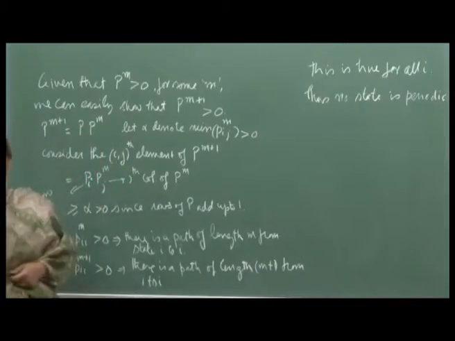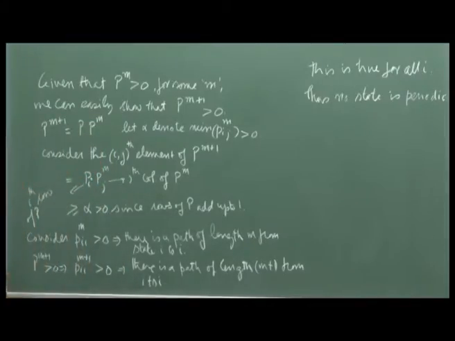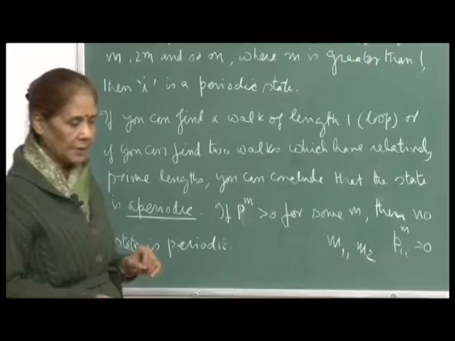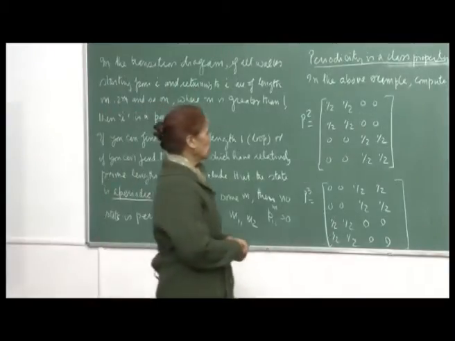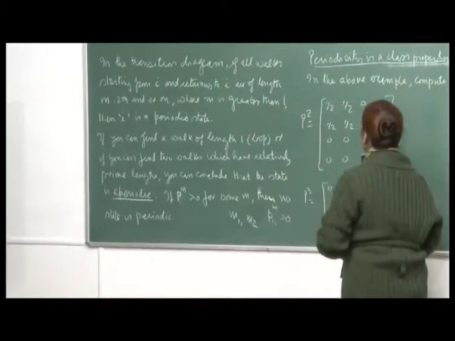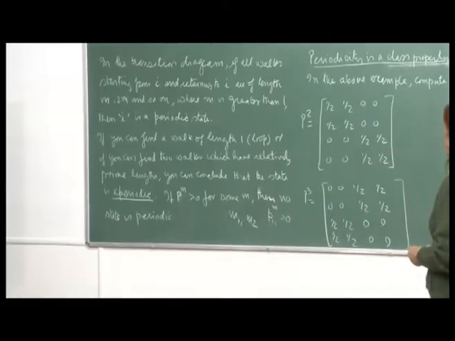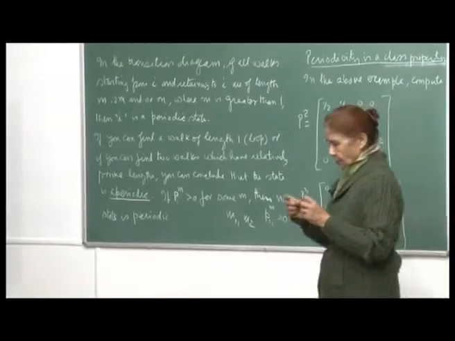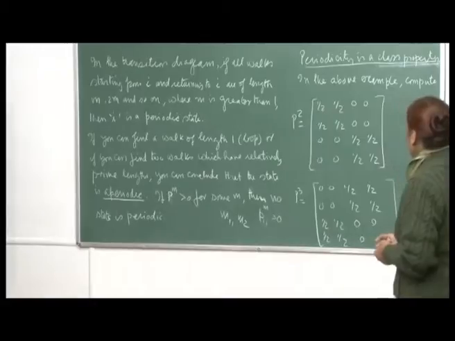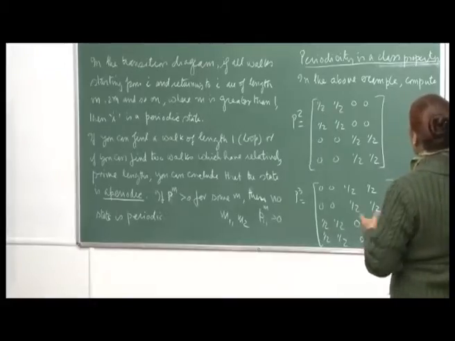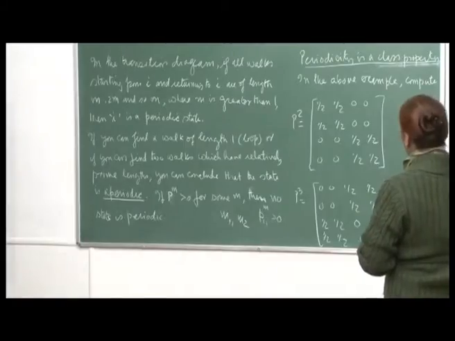So, the proof was simple. I had asked you to do it on your own, but I realized that we can show it right here and figure it out. Think about it. Now, of course, periodicity is a class property, as we have shown. That means, just as we defined, all states in that class would be periodic and having the same period. So, we can put together all states which are periodic of the same period.